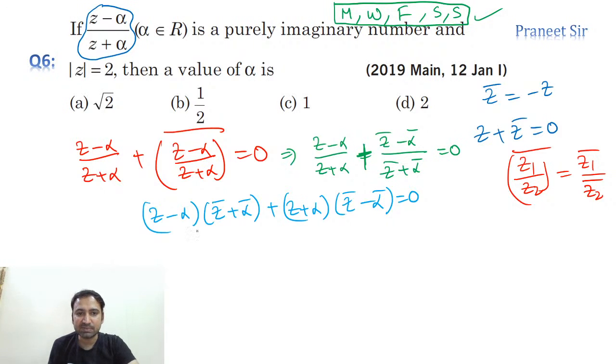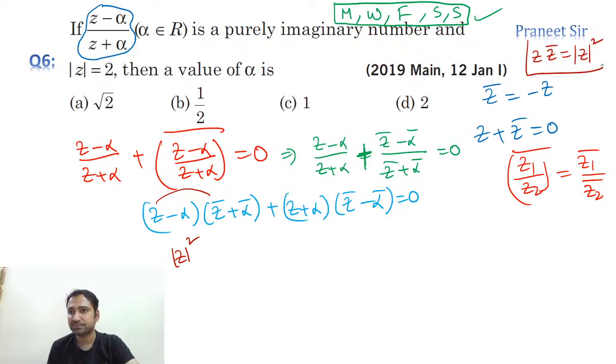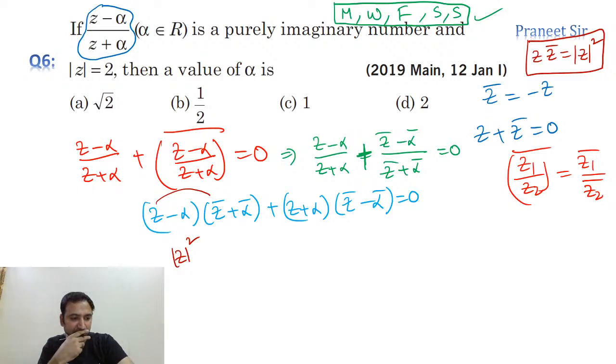So now tell me, guys, let's multiply these two. If you multiply these two, let's see what we get. When we multiply these two, z into z bar is nothing but mod z whole square, guys. We have this important property: z into z bar is mod z whole square. Shivani, what is the answer? Fourth option? Yes, correct. Perfect. Fourth option is correct.